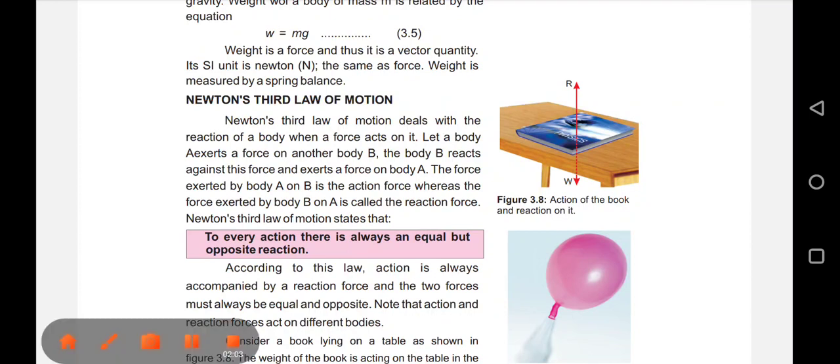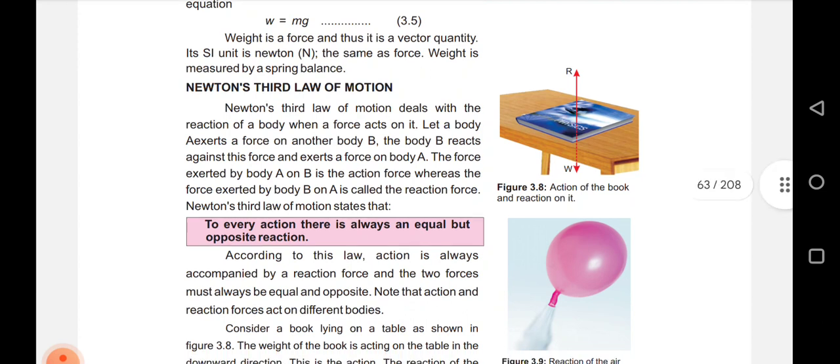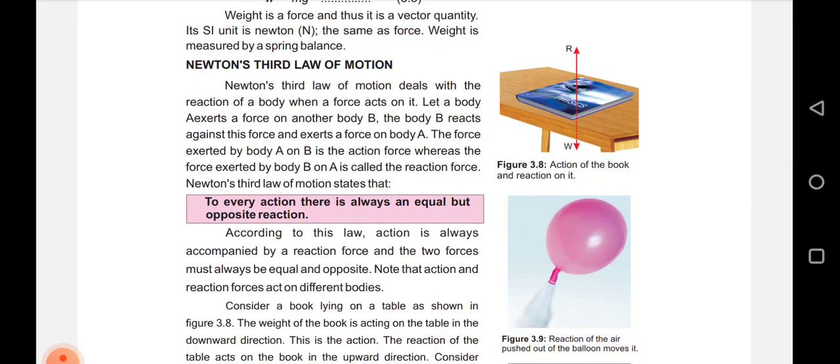Let a body A exert a force on another body B. The body B reacts against this force and exerts a force on body A. The force exerted by body A on B is the action force, whereas the force exerted by body B on A is called the reaction force.